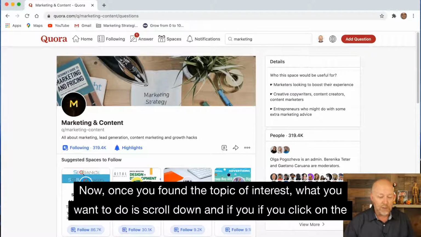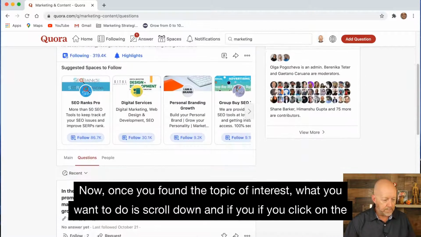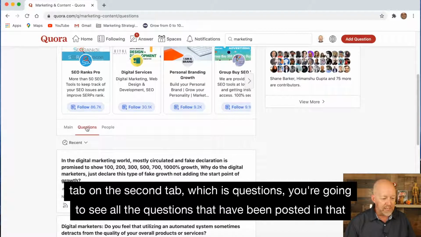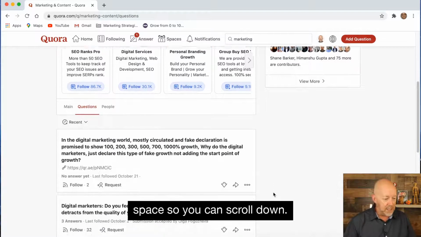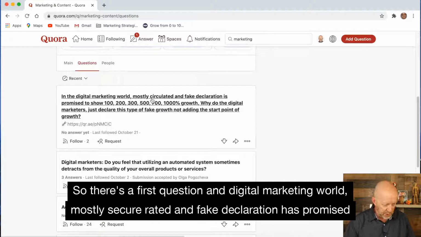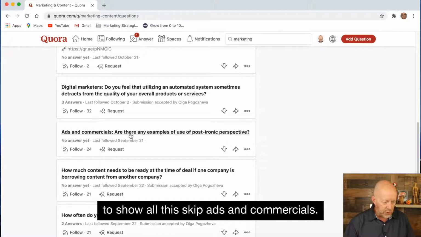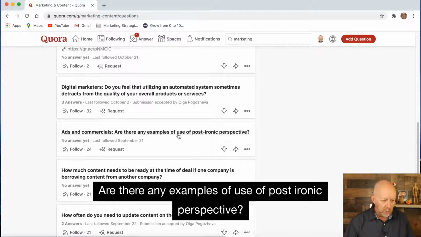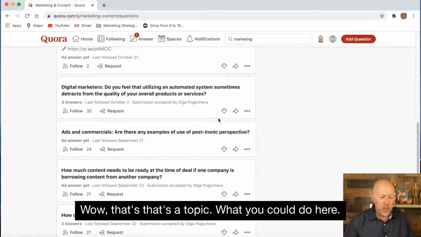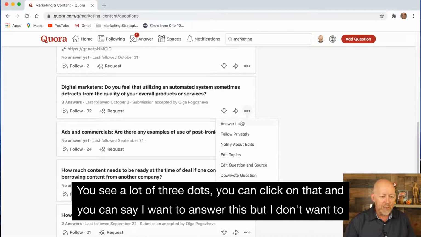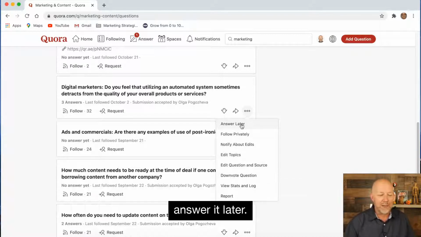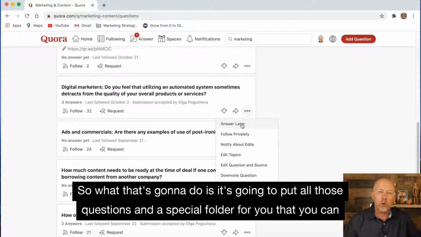Now, once you found a topic of interest, what you want to do is scroll down. And if you click on the second tab, which is questions, you're going to see all the questions that have been posted in that space. So you can scroll down. So there's a first question: in the digital marketing world, mostly circulated and fake declaration is promised to show all this, skip ads and commercial. Are there any examples of use of post-ironic perspective? Wow, that's a topic. What you could do here, you see the little three dots? You can click on that and you can say, I want to answer this, but I want to answer it later. So what that's going to do is put all those questions in a special folder for you that you can answer later on.